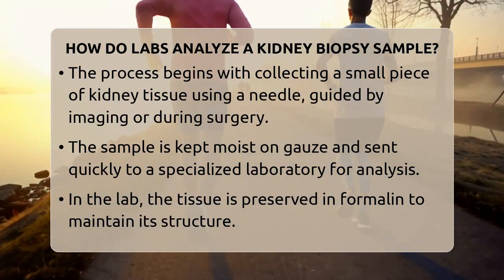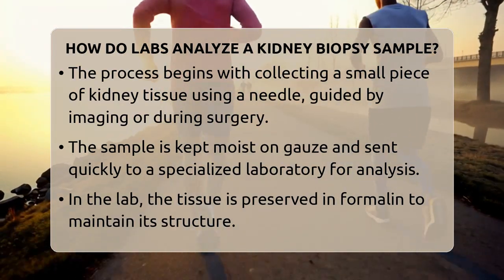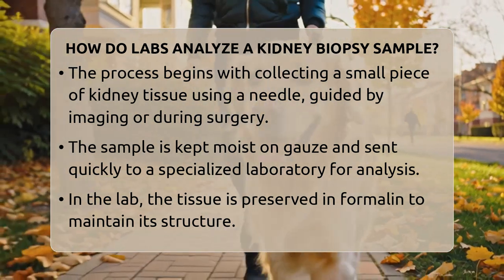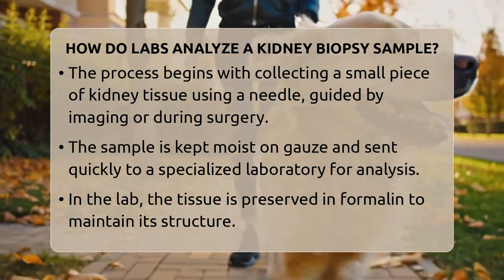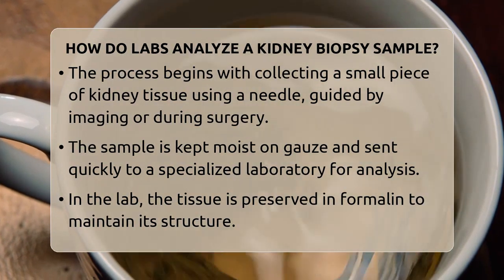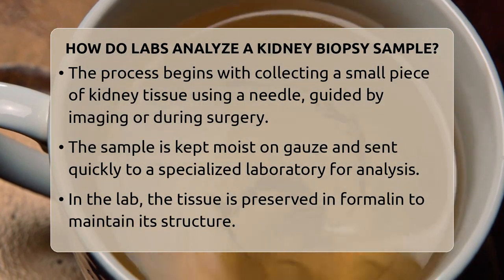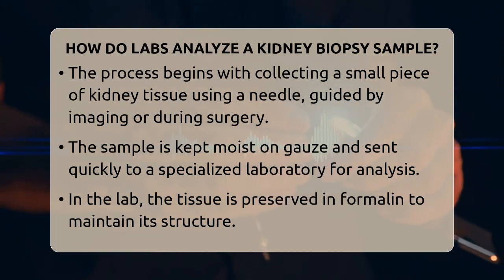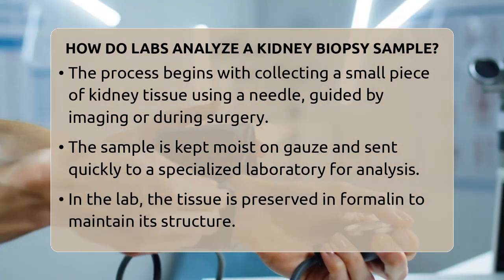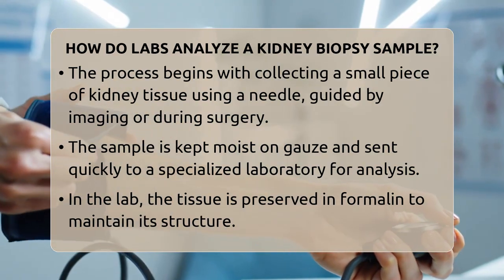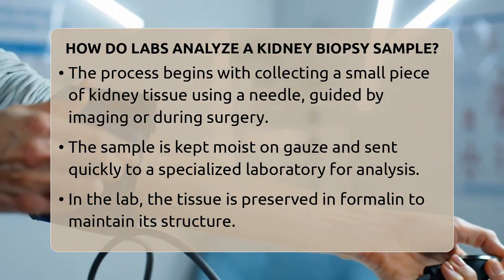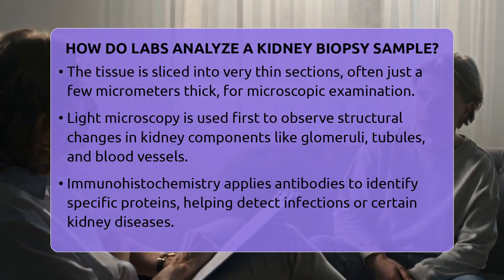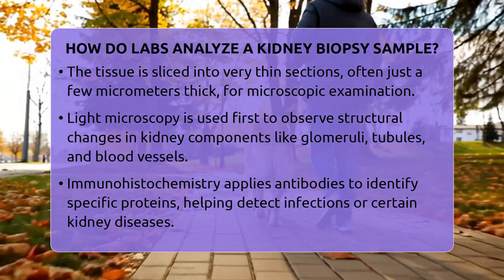Once collected, it is placed on moist gauze to keep it from drying out and sent quickly to a specialized lab. In the lab, the tissue is preserved in a solution called formalin, which keeps its structure intact. Then it is sliced into very thin sections, often just a few micrometers thick, so it can be examined under a microscope. The first step is usually light microscopy, where a pathologist looks at the tissue to spot structural changes in parts like the glomeruli, tubules, and blood vessels.